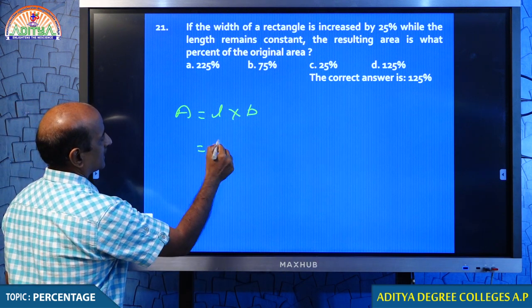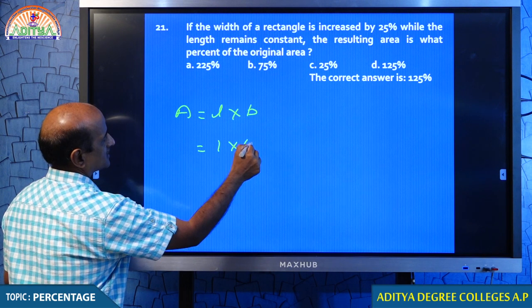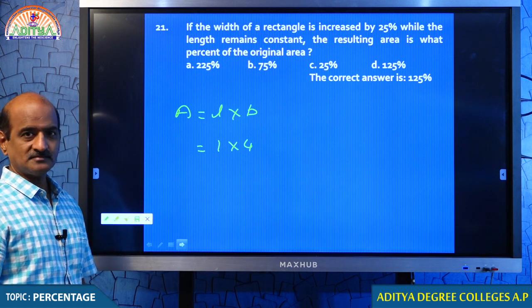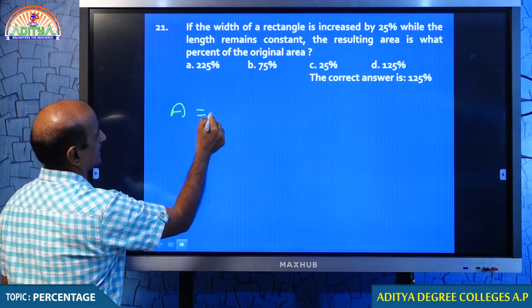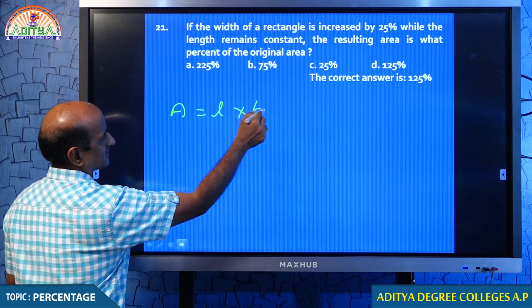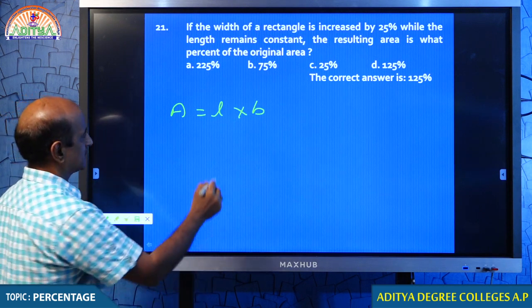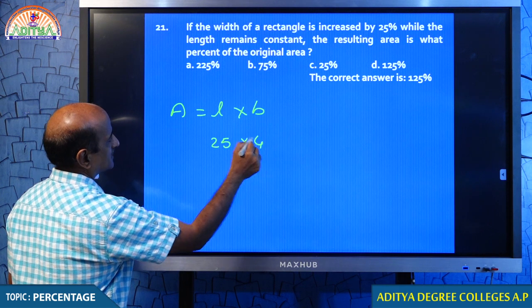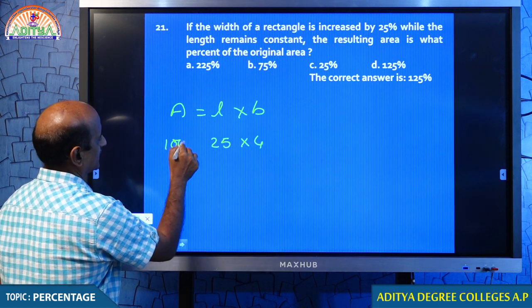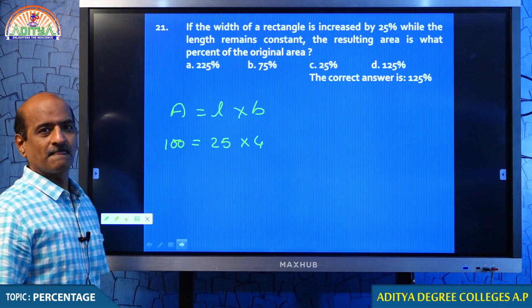Let me do this question in a different angle. Area is given by the formula length into breadth. Let us suppose length is equal to 25, breadth is equal to 4 and the area becomes 100.